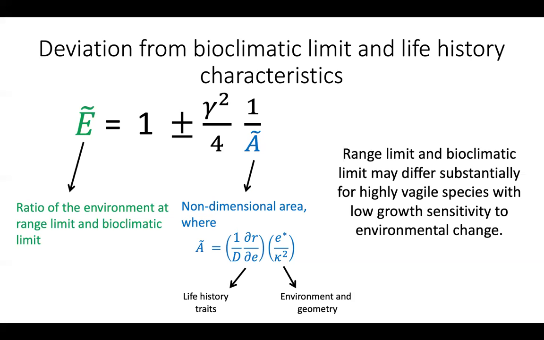Intuitively, what this basically suggests is that if environment is not too bad in sink patches near the bioclimatic limit, migrants from the source patches can maintain population in faraway sinks by hopping over intermediate sink patches. And in this way, the effects of dispersal may be substantial at length scales that are far greater than the mean dispersal length scales of the species.